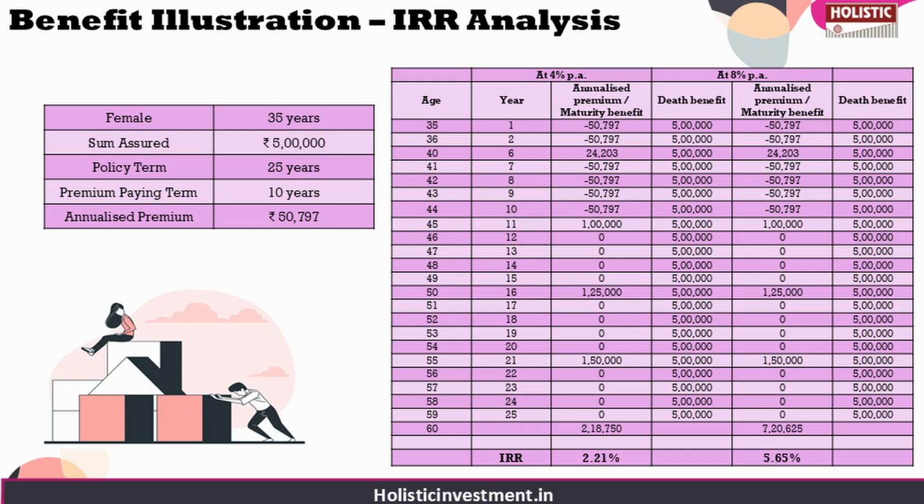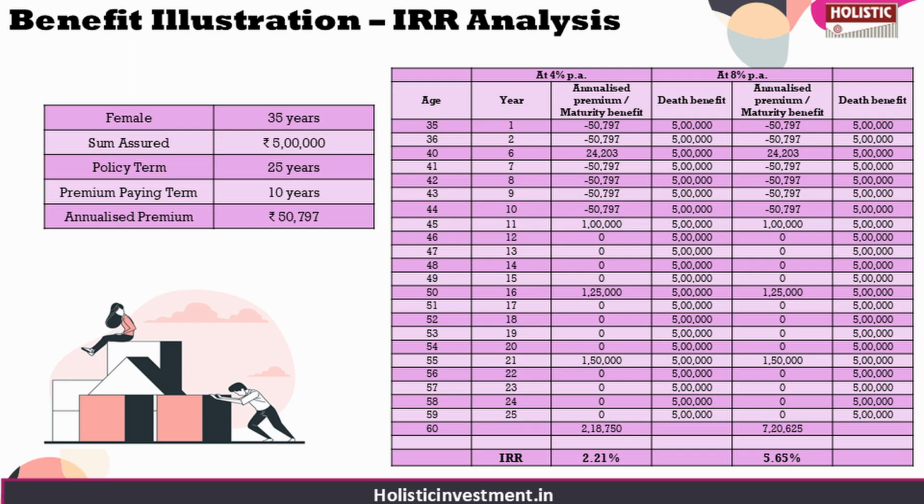For calculation purposes, let us assume a 35-year-old female who opts for the plan with a sum assured of 5 lakhs. The policy term is 25 years, the premium paying term is 10 years, and the annual premium is 50,797 rupees. Under the plan, the survival benefits are paid at the end of the 5th, 10th, 15th, and 20th policy years. These payouts are expressed as a percentage of the sum assured. In addition, the policyholder receives a maturity benefit at the end of the term, which includes the sum assured along with applicable bonuses.